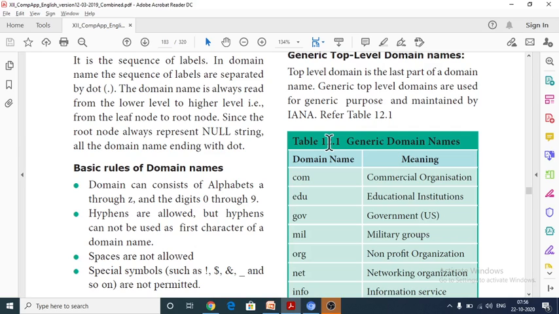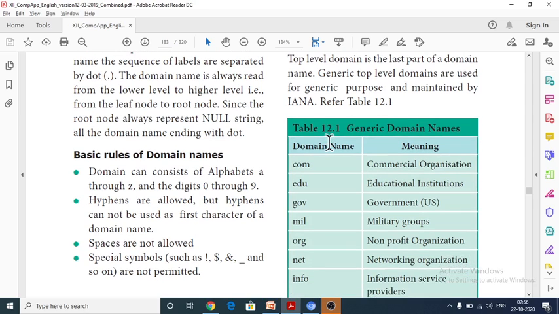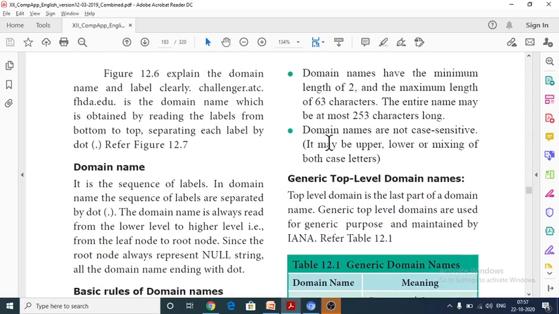The next rule is that spaces are not allowed within a website name. Special symbols are not permitted within a domain name. Domain name labels have a minimum length of 2 and a maximum length of 63 characters.